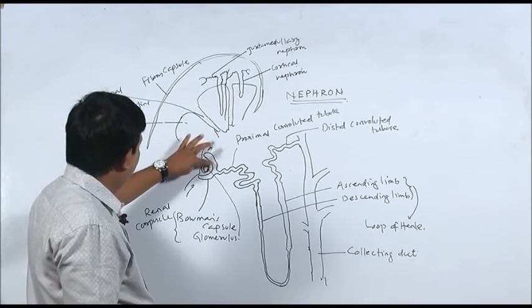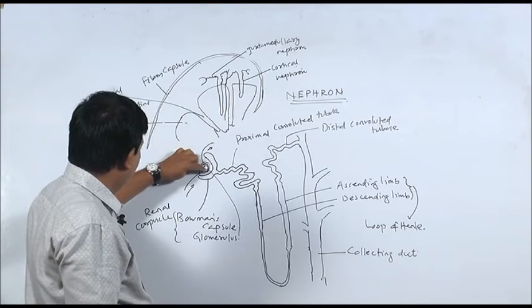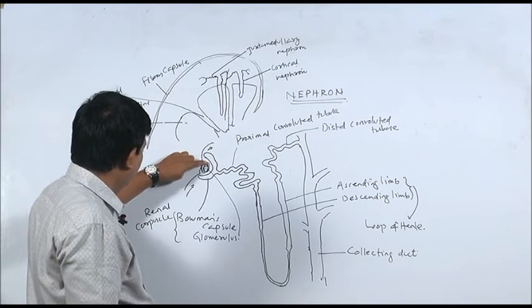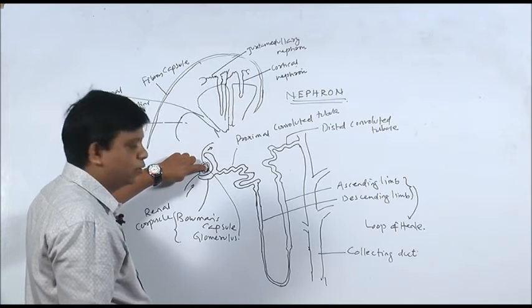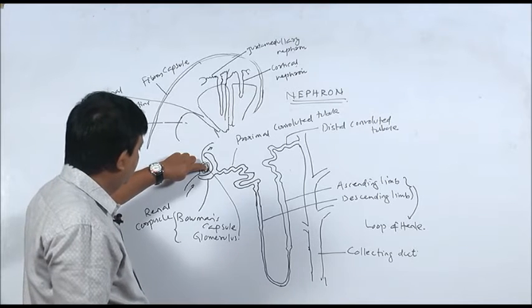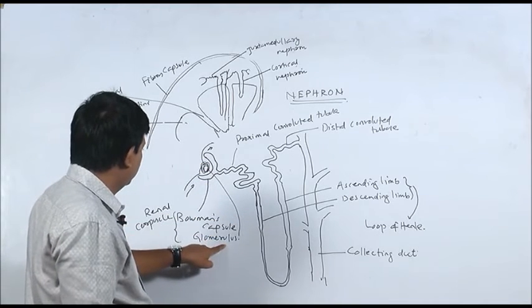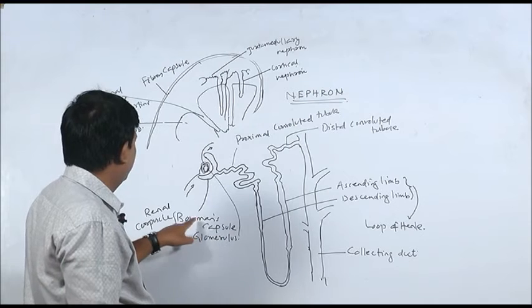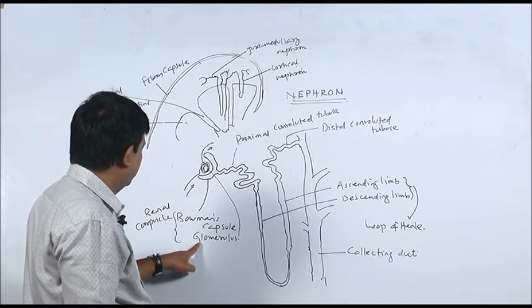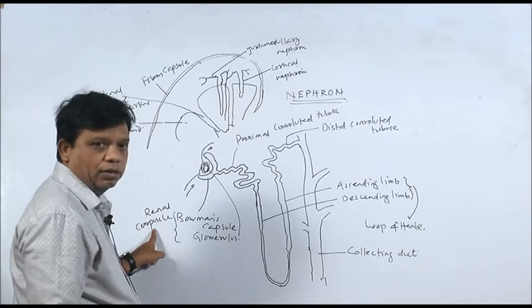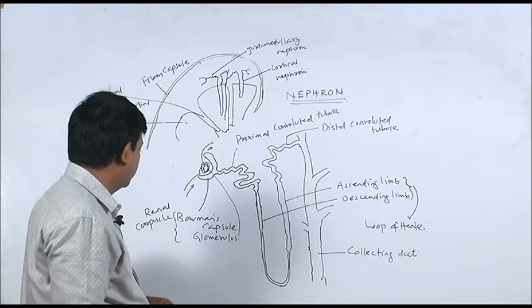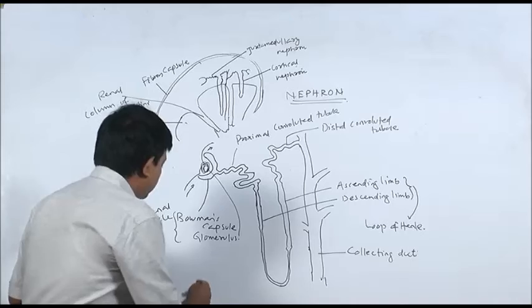You can see here in this Bowman's capsule there is a mass of capillaries. This represents a mass of capillaries. This capillary mass is known as glomerulus. Bowman's capsule together with glomerulus is known as renal corpuscle. Alternate name for renal corpuscle is Malpighian body.